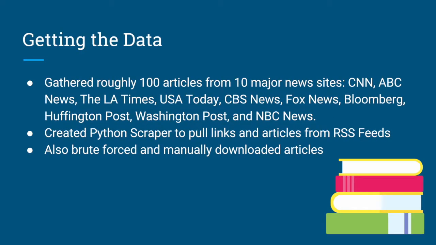Given the time constraints, we were only able to gather roughly 100 articles from each of the 10 major news websites that we had chosen. For the first 5 sites, I created a Python scraper to pull the links and articles from the RSS feeds. Some of the Python modules that were used included feedparser, urllib, and Beautiful Soup 4. For the second 5 news sources, Erica brute forced and manually downloaded each of the 100 articles.